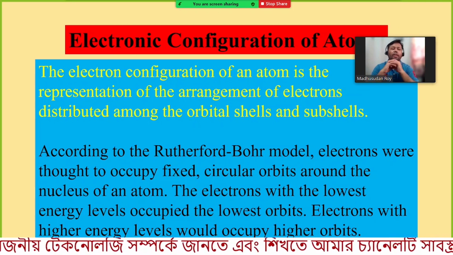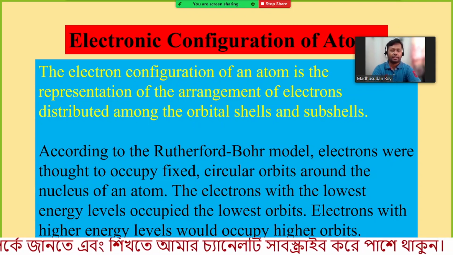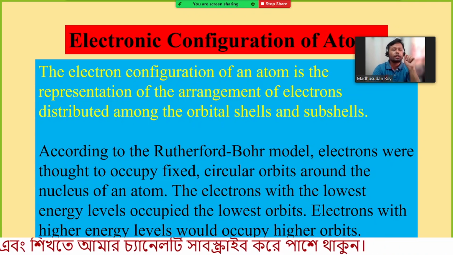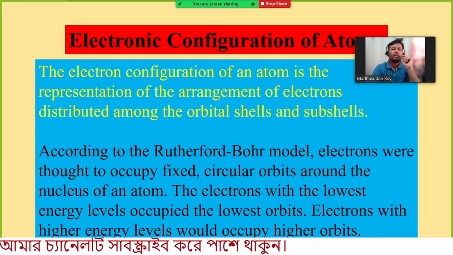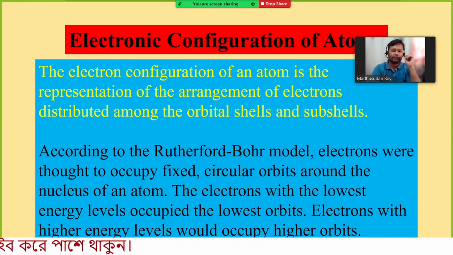However, electrons actually do not exist in one specific place. They continuously rotate in an orbit. These orbits are known as energy levels or shells.